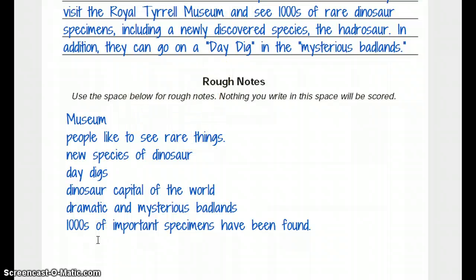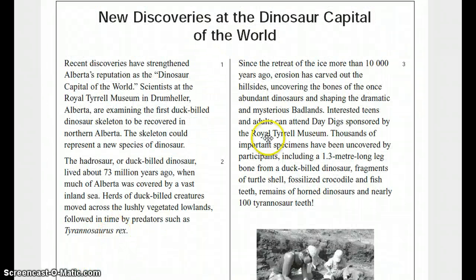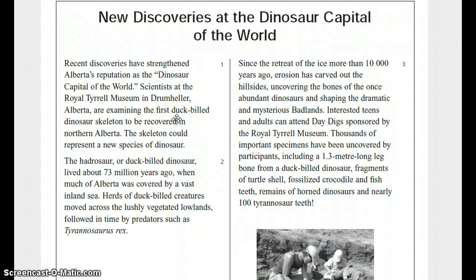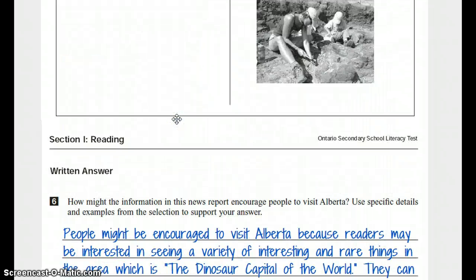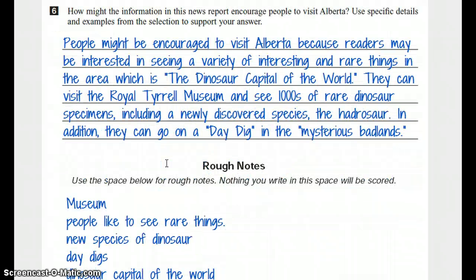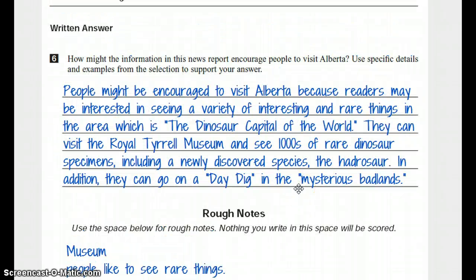Use your rough note area, come up with ideas, go back and forth to the original article, and dig out your support, your specific details and your support for your answer. And then put it all together in a nice little package, and you will get top marks. So this here again is marked out of 3, and so this would be a 3 out of 3. Now technically they actually called it code 30, but you can either get a 0, a 10, or a 20, or a 30, so really it's out of 3.